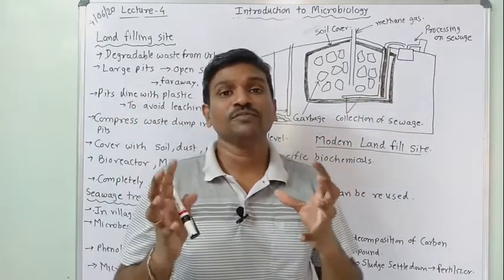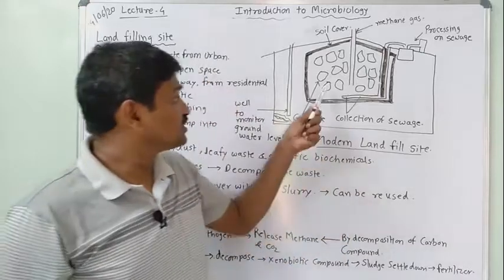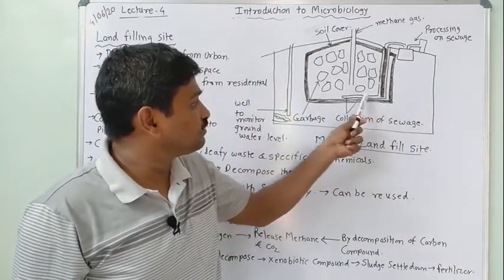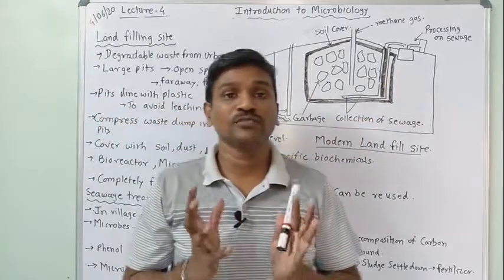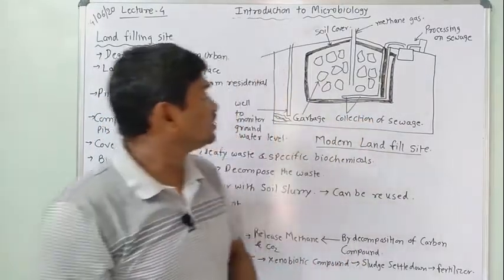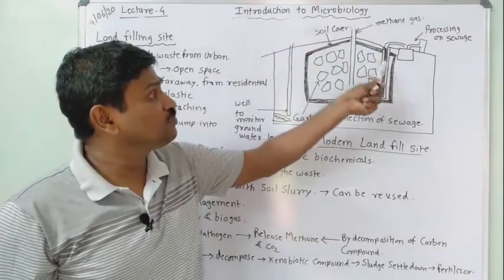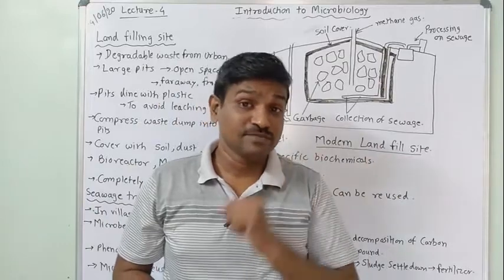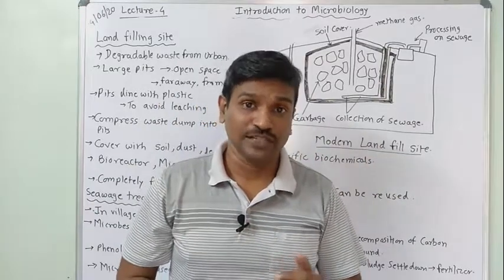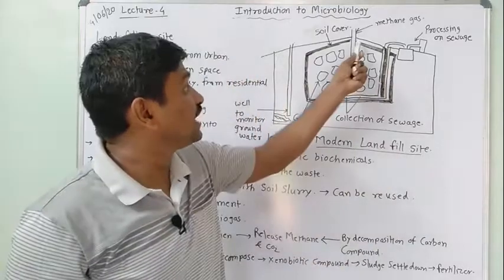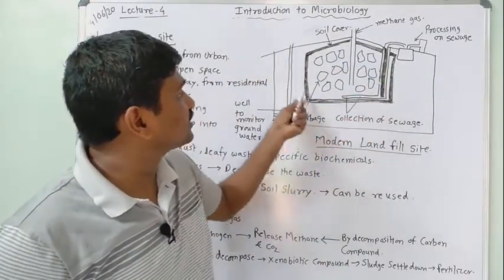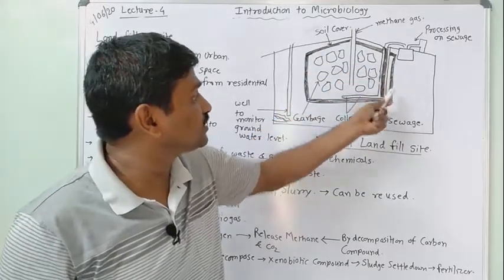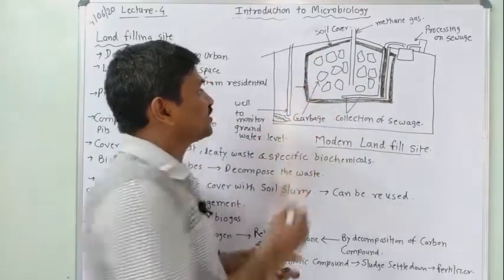So that it will form a mixture of garbage, compressed garbage, then sewage, and that collected sewage is coming at the bottom and forming a mass. That mass is further covered with leafy waste, the leaf part of the plant waste, which has been collected. Then a soil slurry is prepared, and that covers all this garbage. See, this is known as a soil slurry which is covering this part. The dark part is nothing but soil slurry.